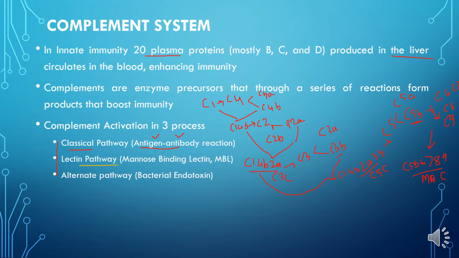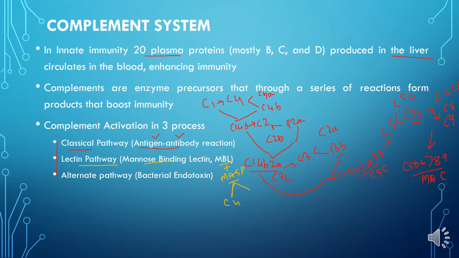Now I am drawing the lectin pathway in another color. Lectins are actually the mannose binding lectins. They are present on the outer cell wall of the bacteria, and this mannose binding lectin, MBL, is recognized by another enzyme, MASP, that is the mannose binding lectin associated serine protease.